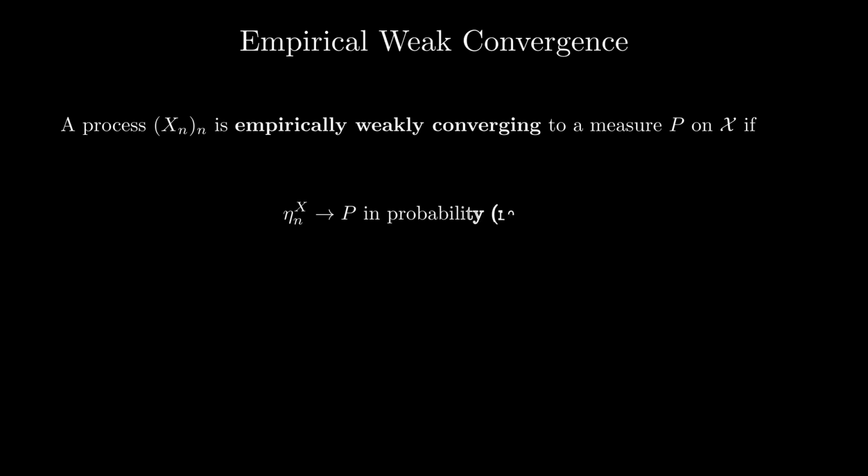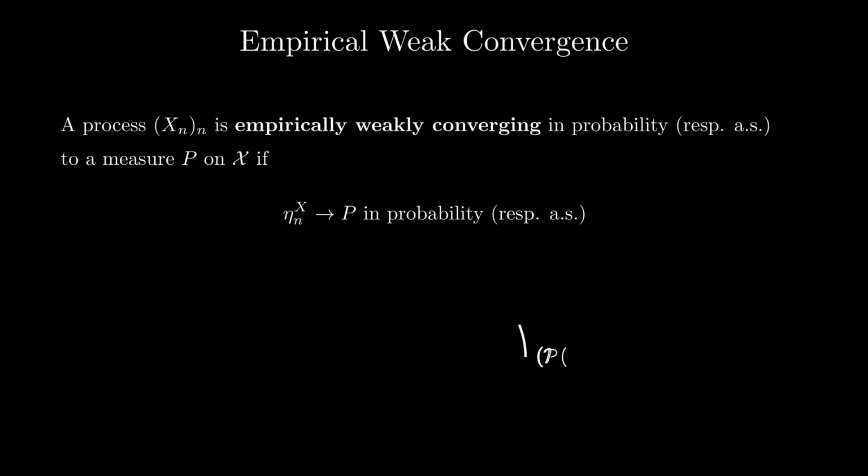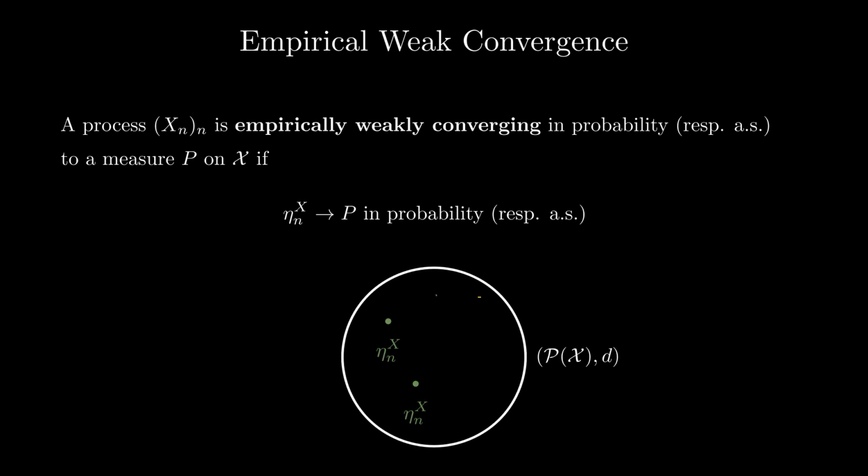This leads us to introducing two different notions of EWC, corresponding to whether the convergence is in probability or almost sure. While the resulting definition is perfectly meaningful, it is unnecessarily restrictive. Indeed, the empirical measures form a converging sequence of random elements in the set of measures. However, the current definition only allows convergence to a deterministic limit. We can thus generalize it by allowing a random limit measure. This allows the limit distribution P to also depend on the outcome.